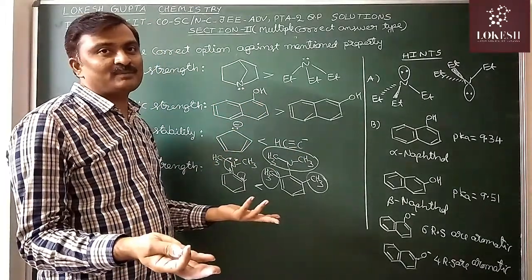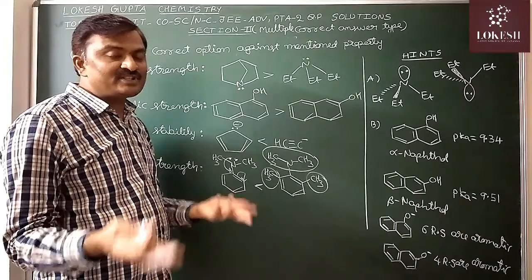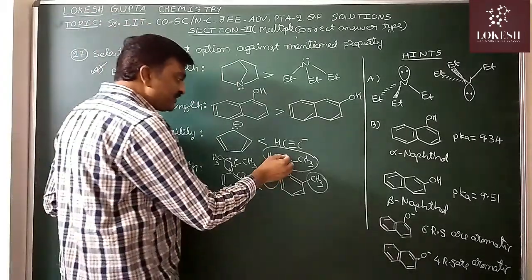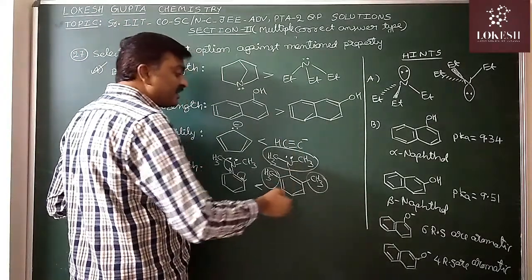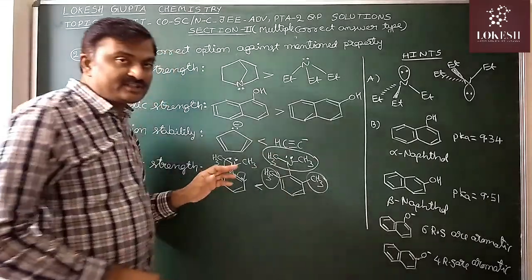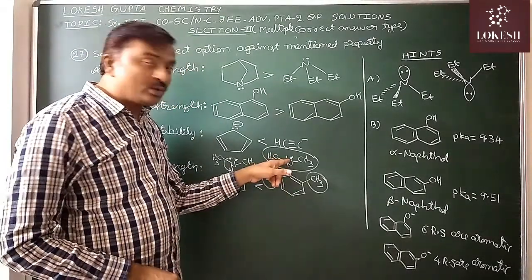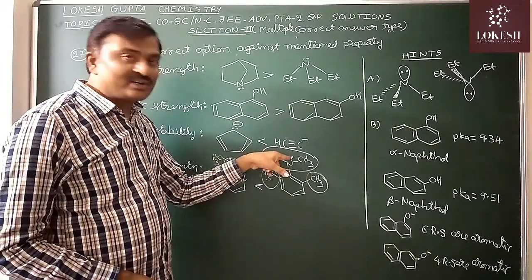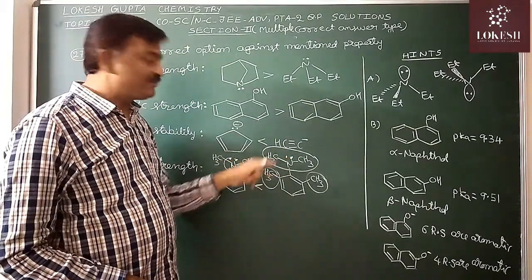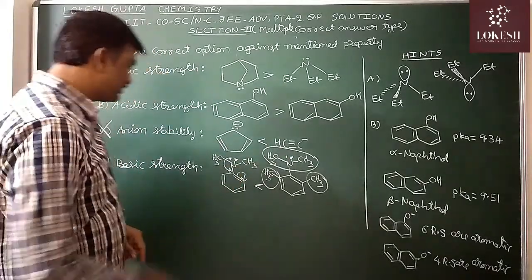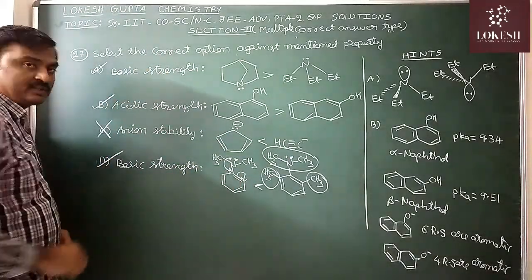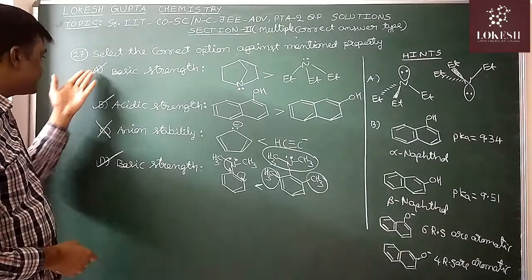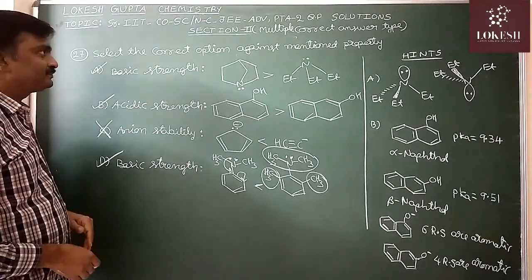So resonance is now not possible. Steric inhibition of resonance. So this lone pair is not involved in delocalization with the benzene ring. So now it is a localized lone pair. That's why its basic strength is more. So this order is correct only. So the final correct answer is A, B and D.